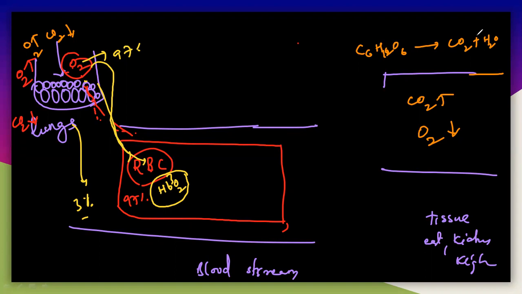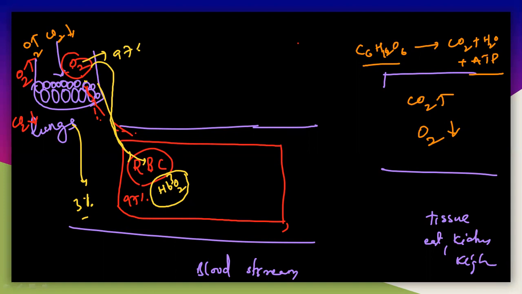How can we get the energy? By the breakdown of this glucose molecule. This glucose can be broken down into carbon dioxide and water, releasing energy, that is ATP. The released energy, the ATP, is the energy source for us. With that ATP, whatever metabolic process we do, everything can be done. But the glucose is very, very important.